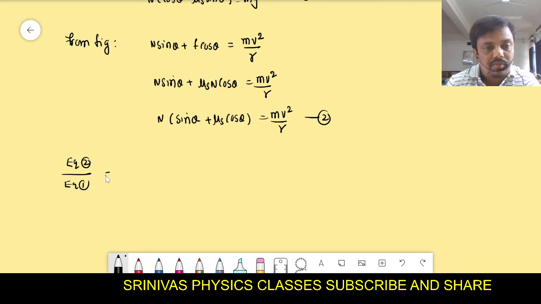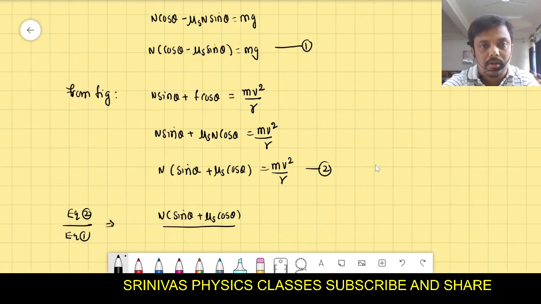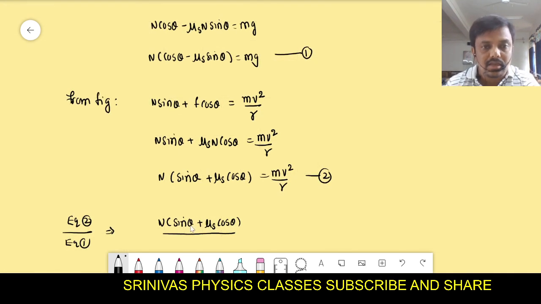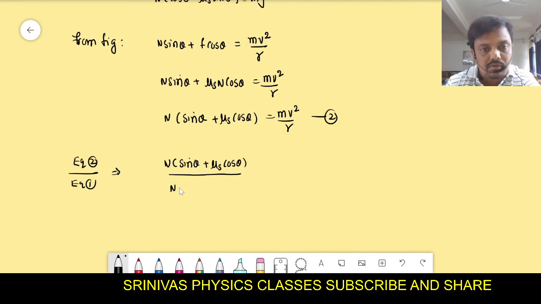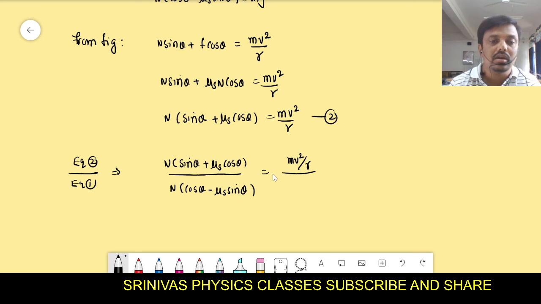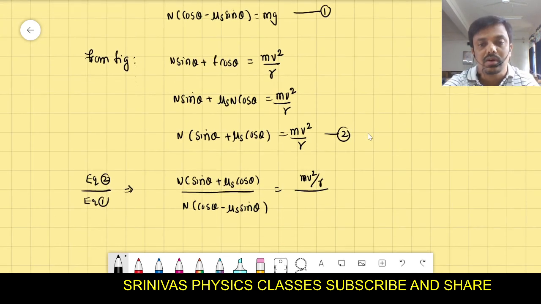If you divide them, you will get N sin theta plus mu s cos theta by N cos theta minus mu s sin theta, which is equal to, on the right side for equation 2, mv square by r, and for equation 1, mg.